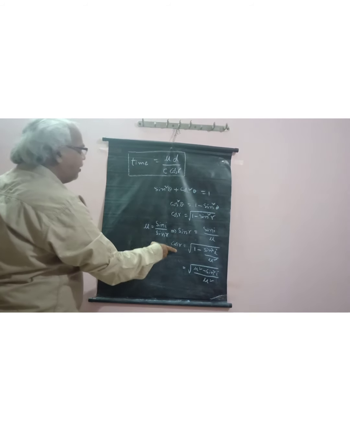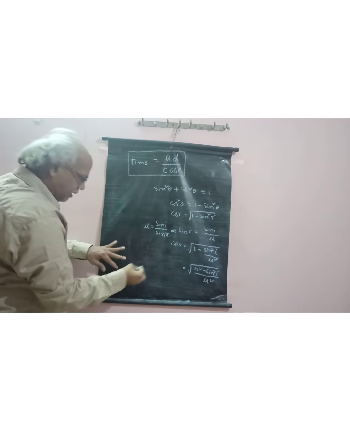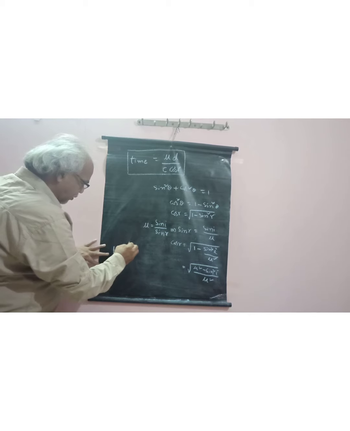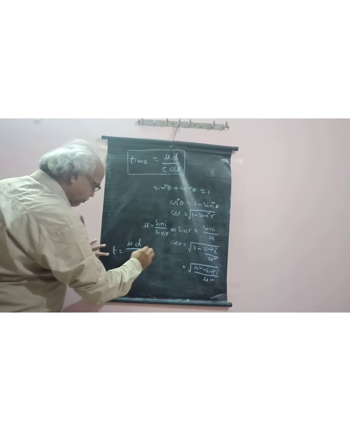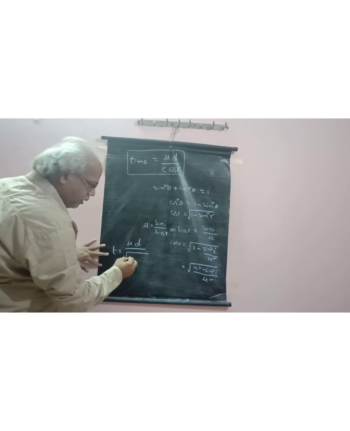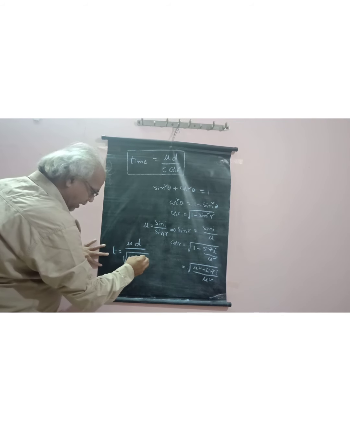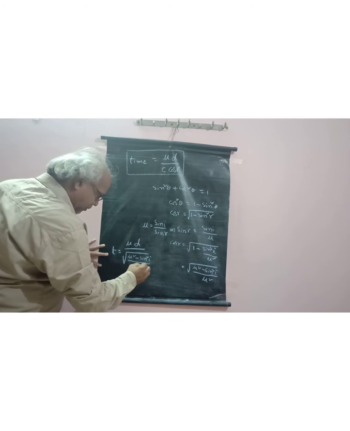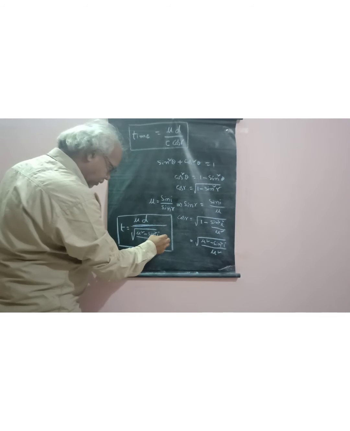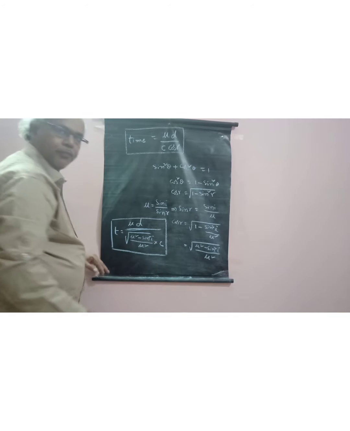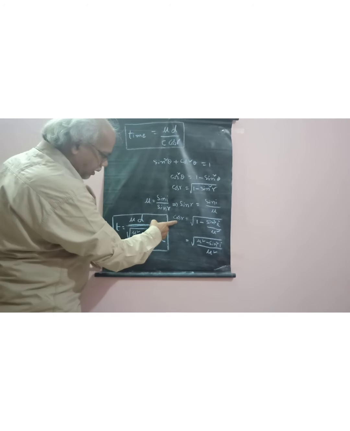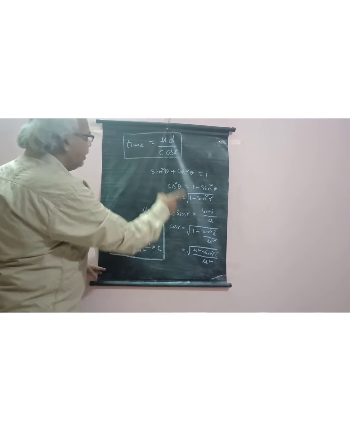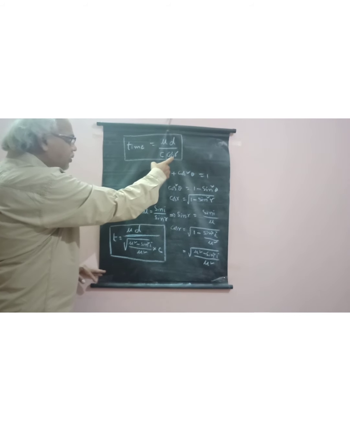Substitute this cos r value in the above expression, that is, t is equal to mu into d by the root of mu square minus sin square i by mu square, into c.